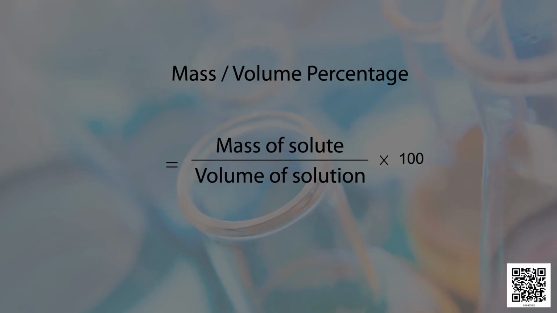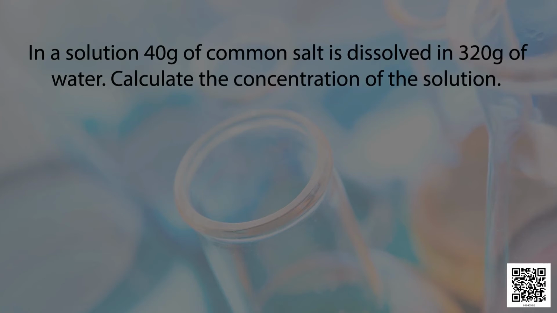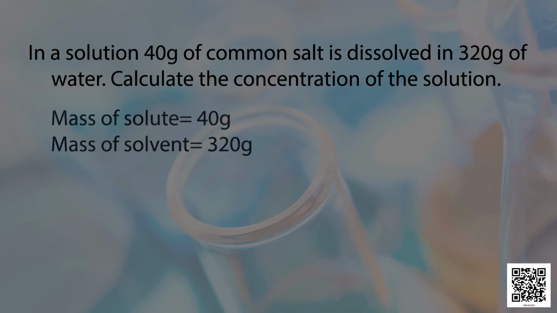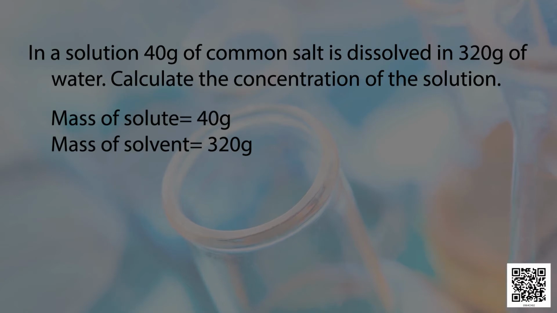Let us solve an example. In a solution, 40 gram of common salt is dissolved in 320 gram of water. Calculate the concentration of the solution. Now, mass of solute is equal to 40 grams. Mass of solvent is equal to 320 grams.